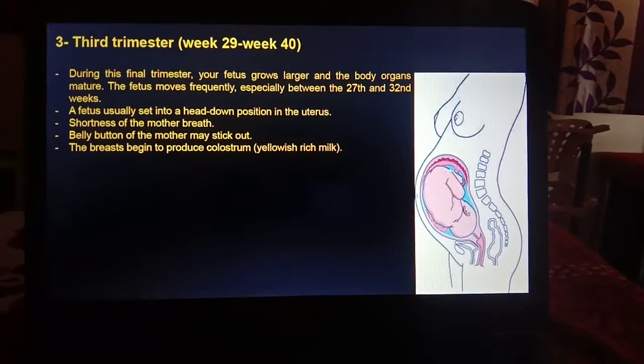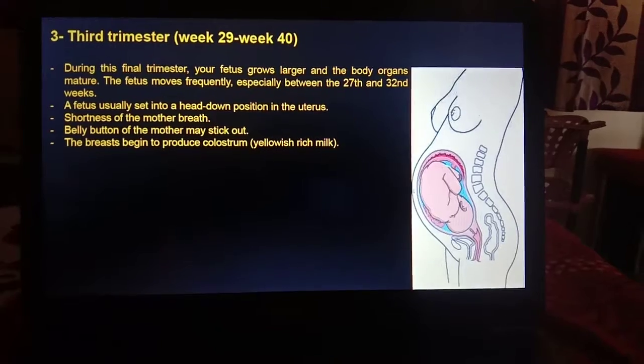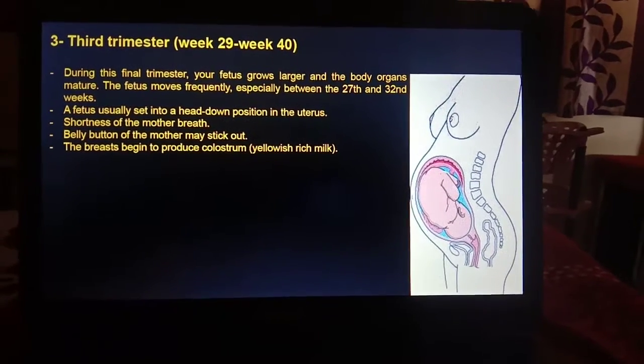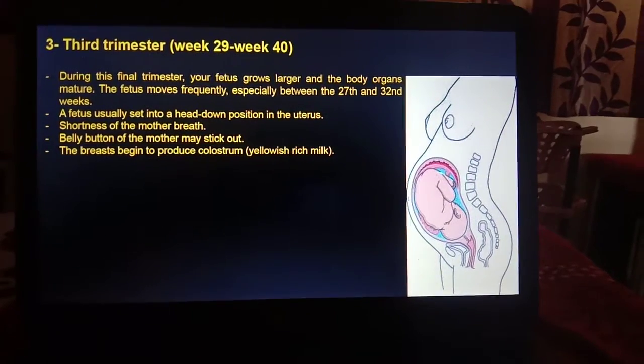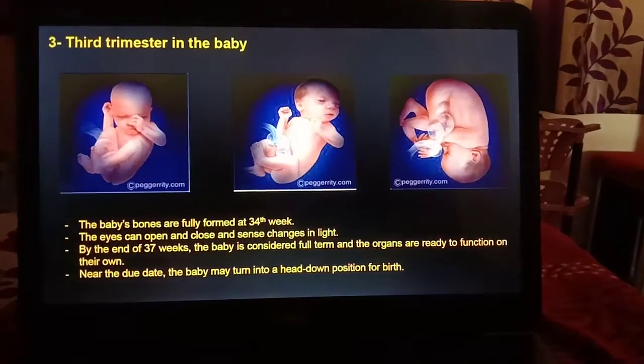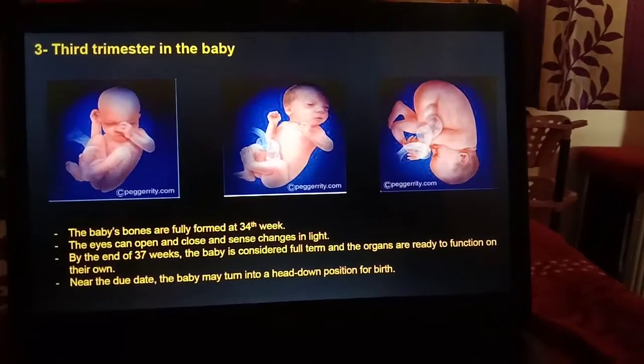Due to the enlargement of the uterus, the mother will have shortness of breath, and the belly button of the mother may stick out. The breasts begin to produce colostrum, a yellowish rich milk. Here few changes occur in the baby, that is, the baby's bones are fully formed at the 34th week.